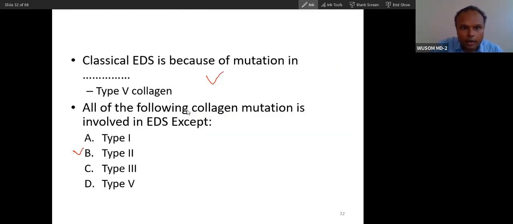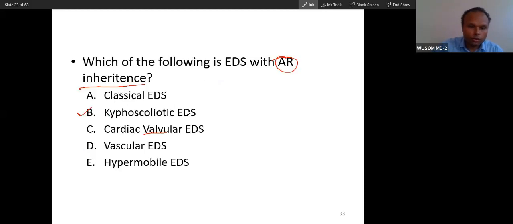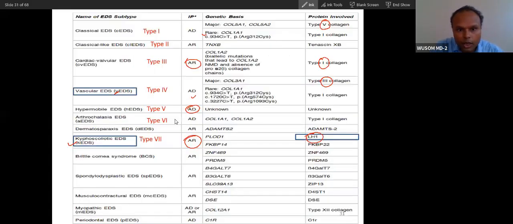We are going to talk about this in detail, so that is why we focus on this. This is also autosomal recessive, but don't remember this. Remember this only, kyphoscoliotic. And this is because of which enzyme? Lysyl hydroxylase.